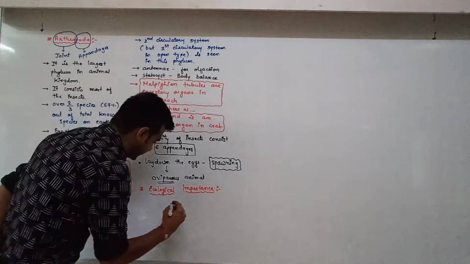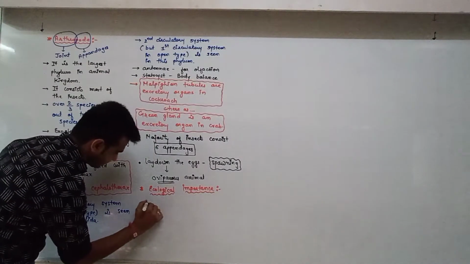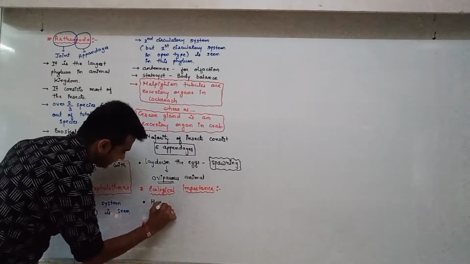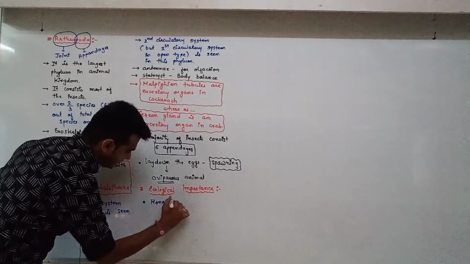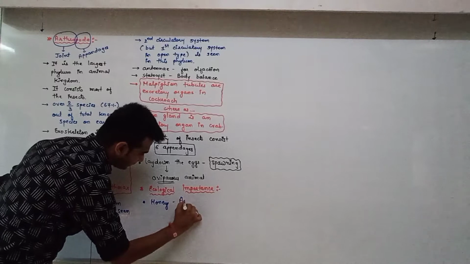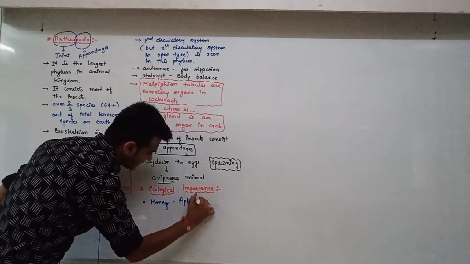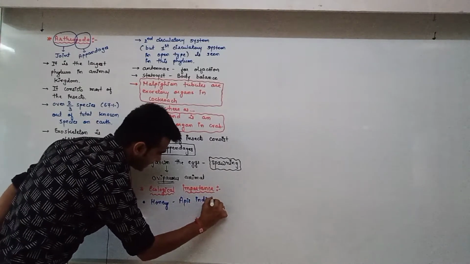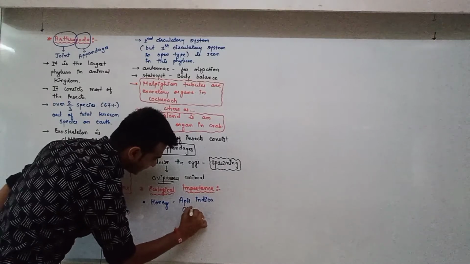Honey producing. Honey is produced by Apis indica. Apis indica is the scientific name of honey bee.